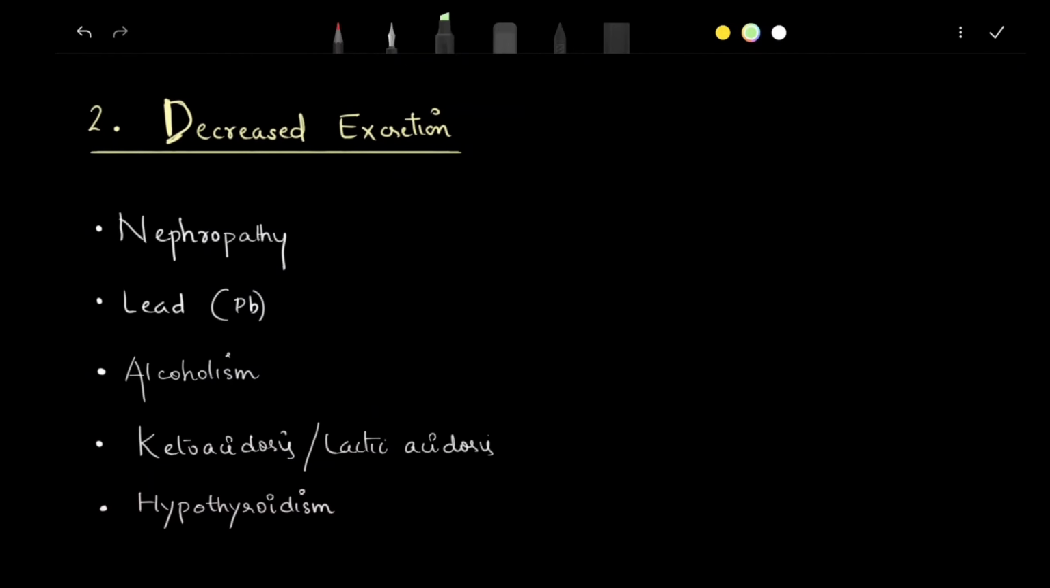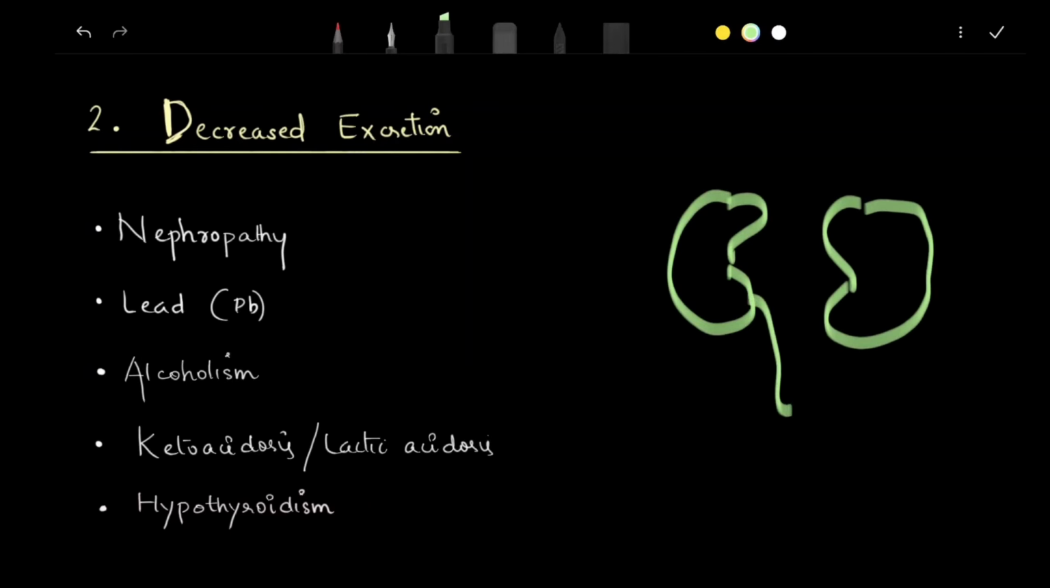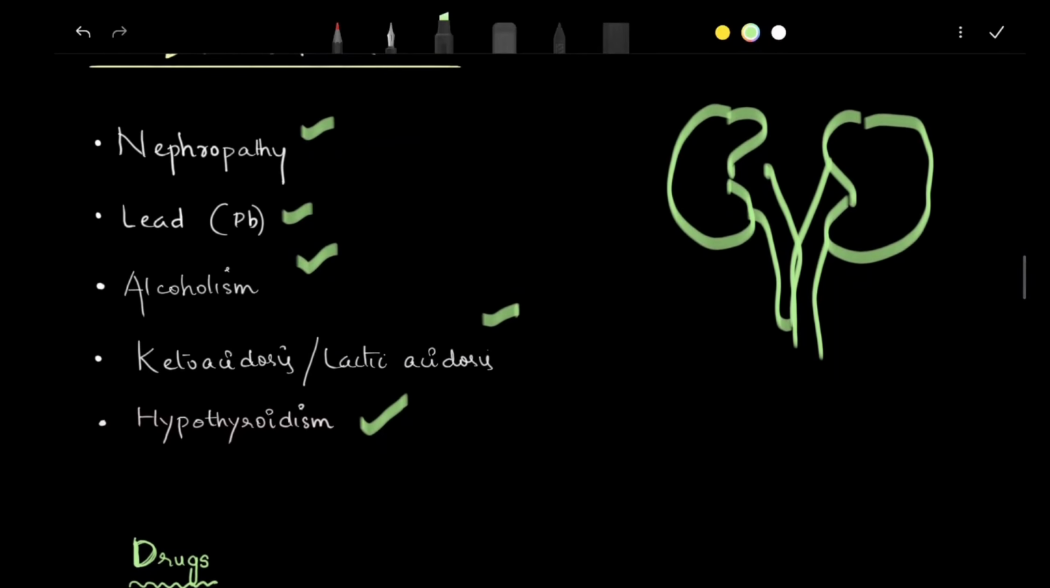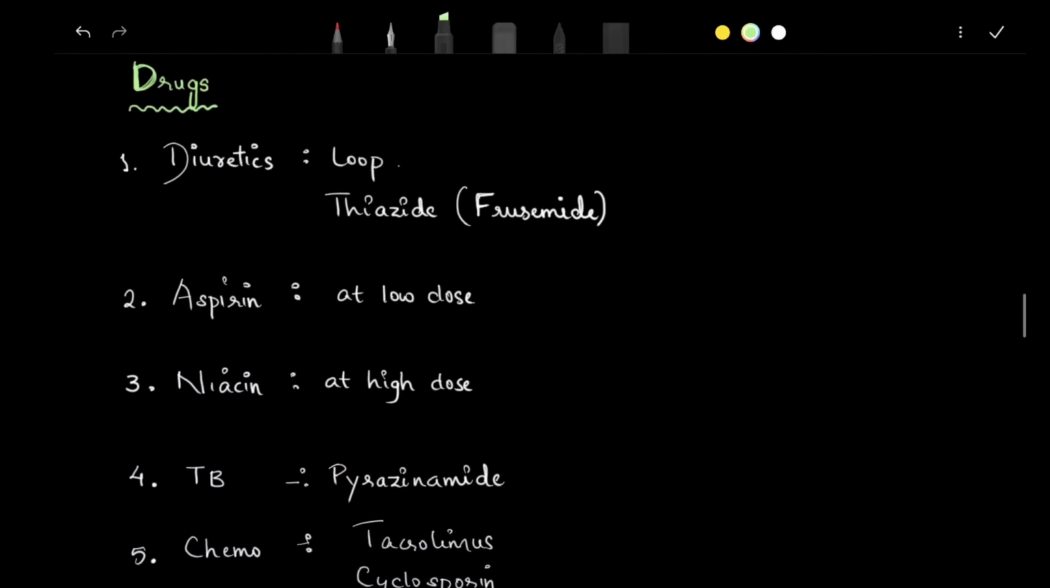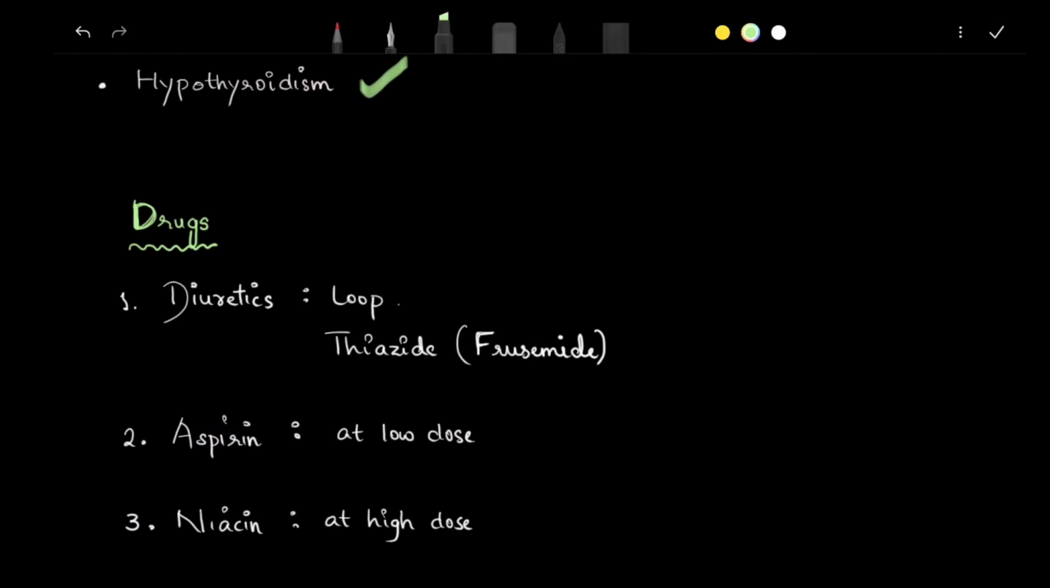Why is there decreased excretion of uric acid? We should always blame the kidney. The kidney is probably the culprit for the decreased excretion of uric acid. That is nephropathy. Sometimes it can be caused by lead poisoning, alcoholism, ketoacidosis, hypothyroidism, like that. In drugs, mostly diuretics. You should know that in hypertensive patients who are taking diuretics, the uric acid level will be very high.